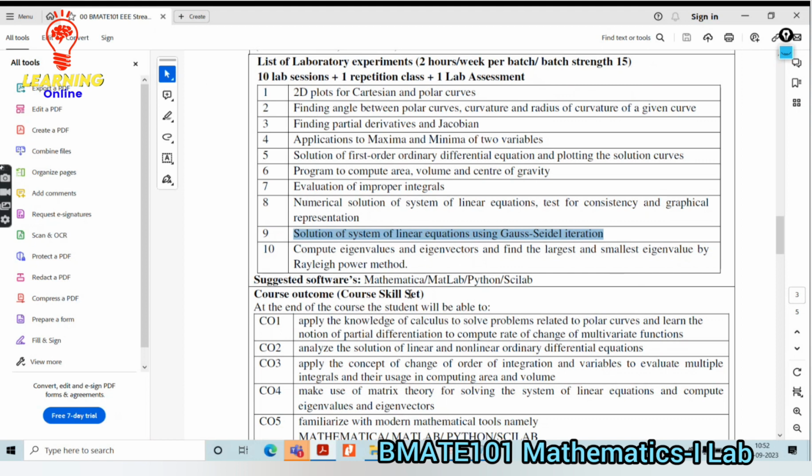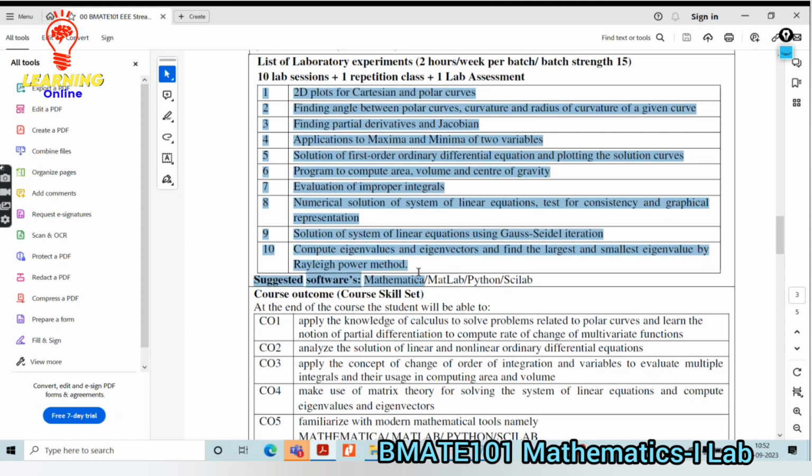These two methods are most commonly used in solving linear equations. Among them, Gauss-Seidel is clearly mentioned for the computational and solution point of view. Then compute the eigenvalues and the eigenvectors, and find the largest and smallest eigenvalues by Rayleigh's power method. This is one method utilized for the evaluation of the eigenvalues and the eigenvectors.